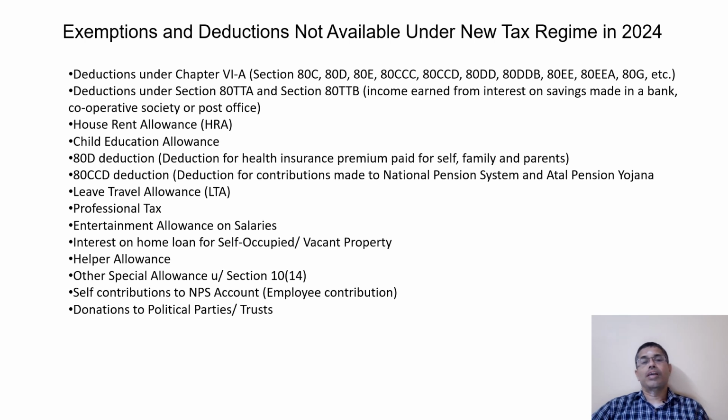Employer contribution can be claimed under the new tax regime, whereas you cannot claim employee contribution. And the last one is donation to political parties. These are all the deductions that cannot be claimed in the new tax regime.